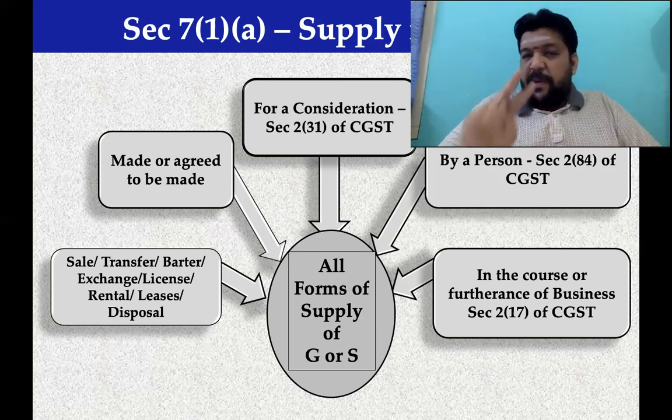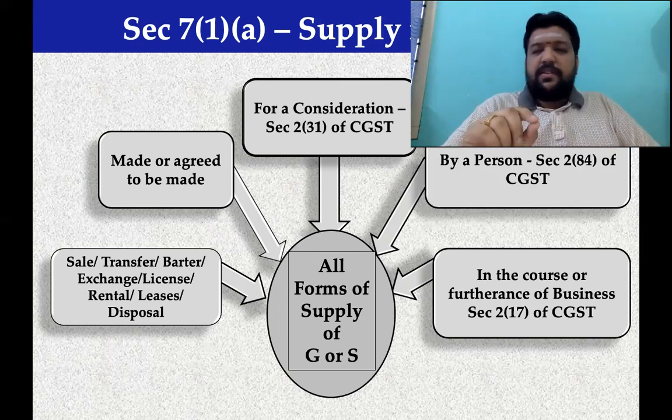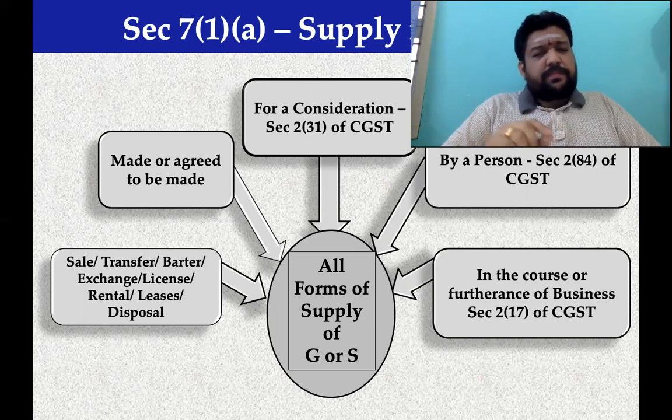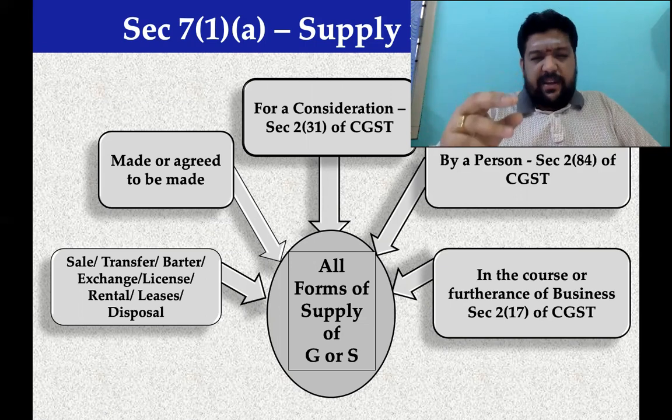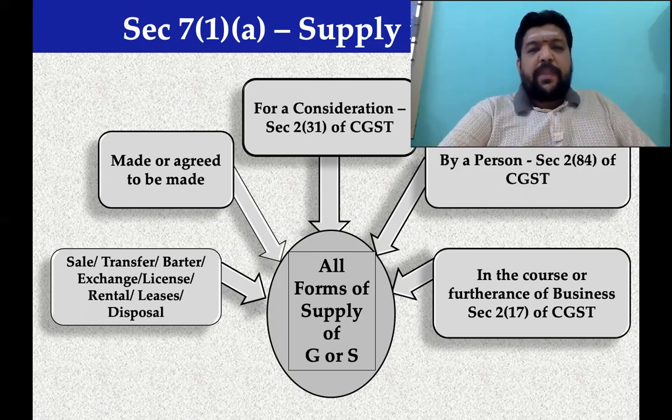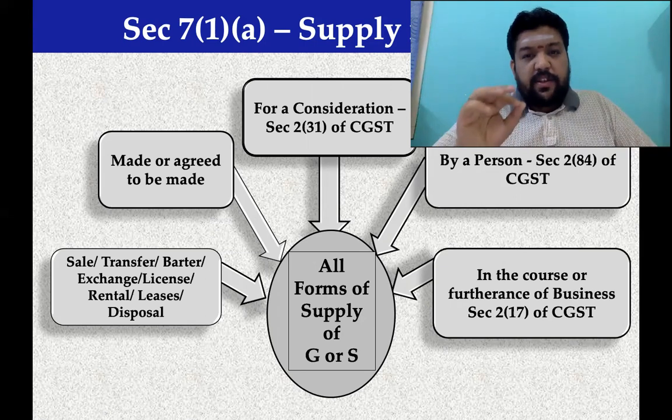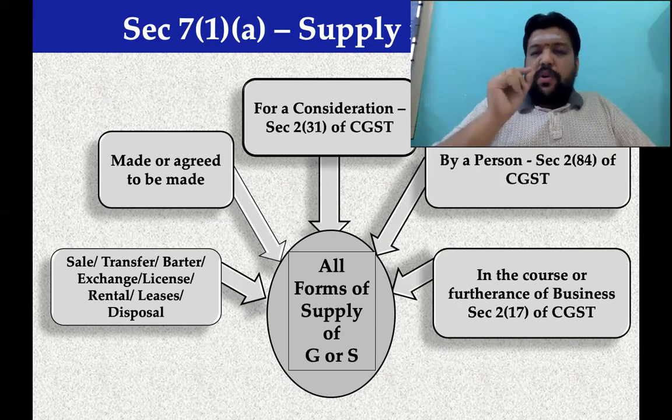What are those two major ingredients as we earlier discussed? One, furtherance of business. The transaction that a person does should be in the course or furtherance of business. If it is, then no doubt it would be treated as a supply.